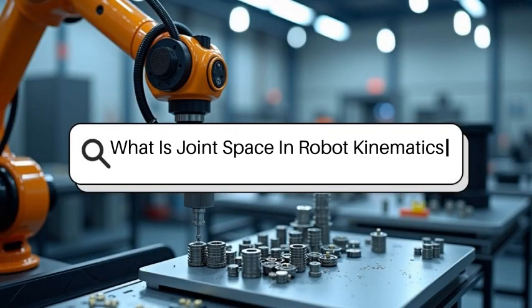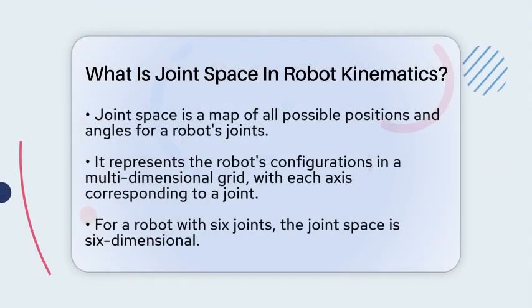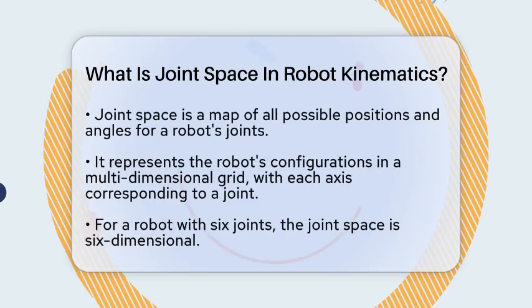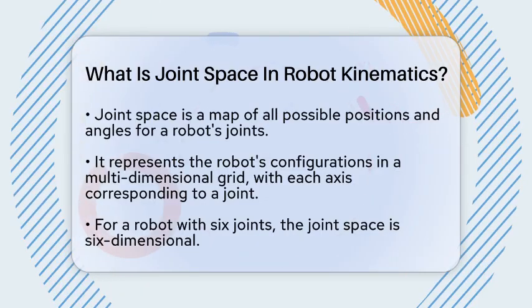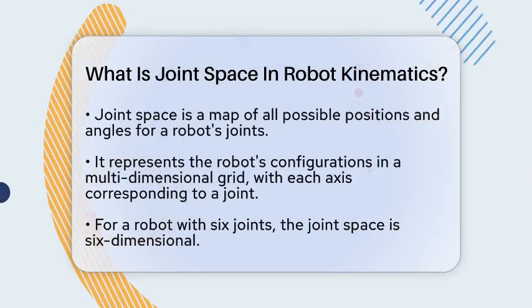What is joint space in robot kinematics? Imagine trying to move a robotic arm smoothly from one point to another. How does the robot know how to position each joint to reach exactly where you want? That's where joint space comes into play.